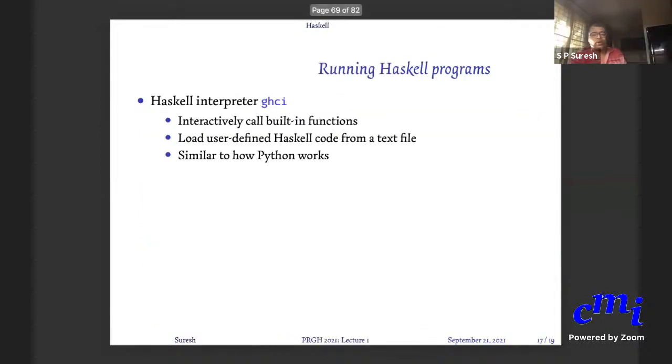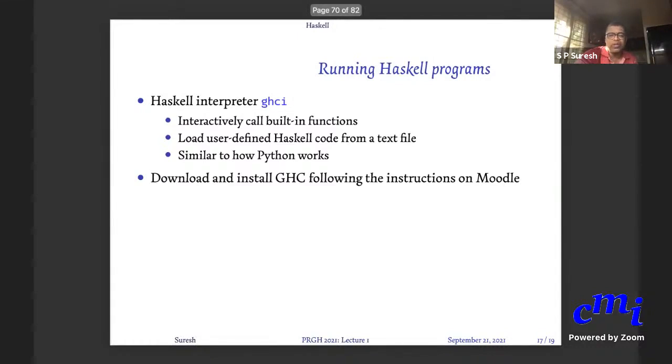This is what I wanted to do in today's class. Not get into the slides at all, but it's okay. We'll see how to run GHCI, which stands for Glasgow Haskell Compiler, interactive version of the compiler. It is what is called an interpreter. We will see what it is. You can download and install GHC, as I said.